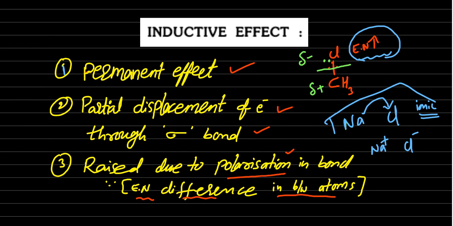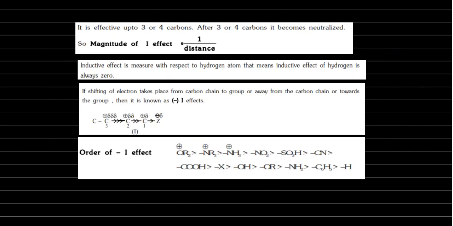Now see, the inductive effect is again of two types. One is positive inductive effect, the other is negative inductive effect. The inductive effect extends up to 3 to 4 carbons only. After 3 to 4 carbons it becomes neutralized; there is not much effect.